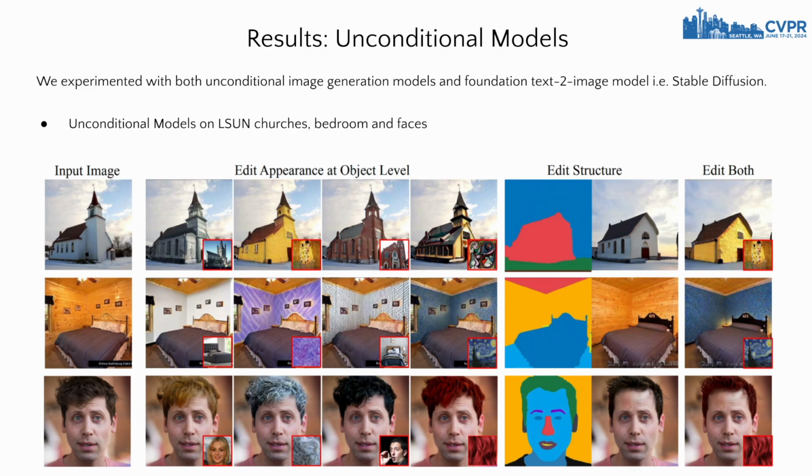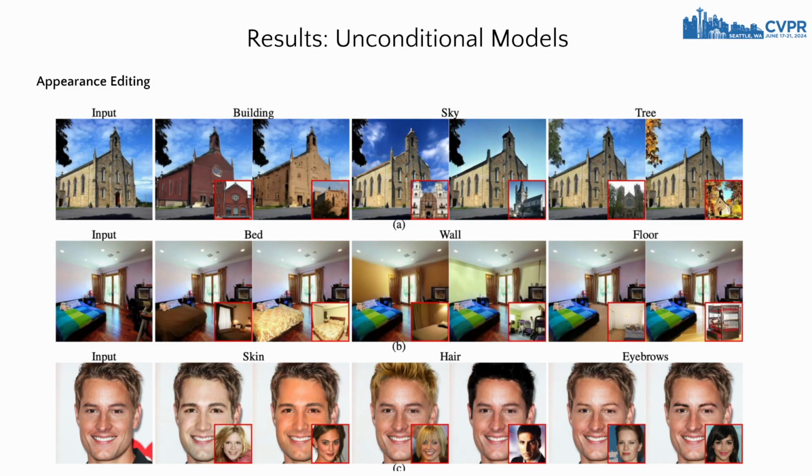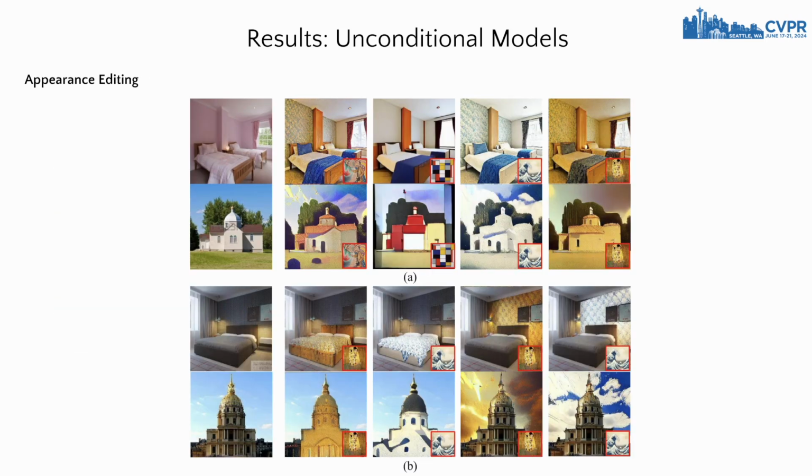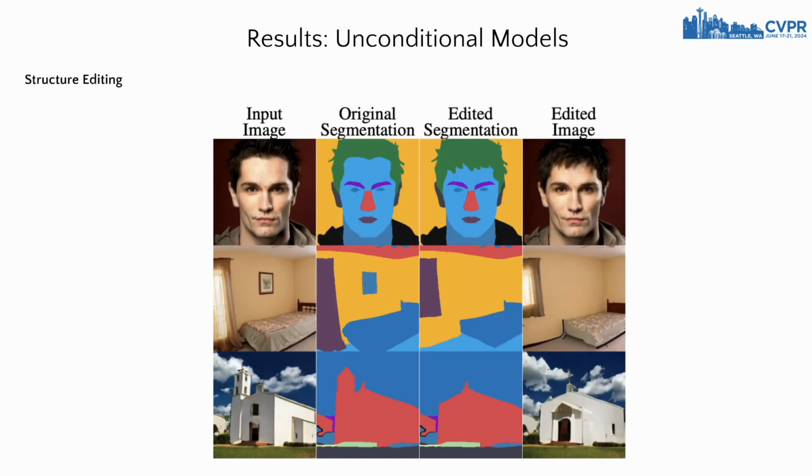We start by showing the results on unconditional diffusion model. We can see that our model can precisely edit the objects and follow the appearance of reference image even if it is a painting or a texture image which was never seen during the training. Here are some more results on appearance editing. Here are some results on structure editing.